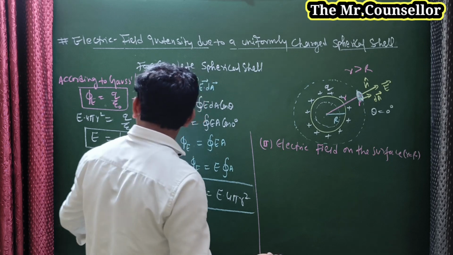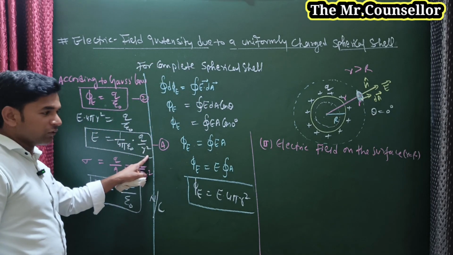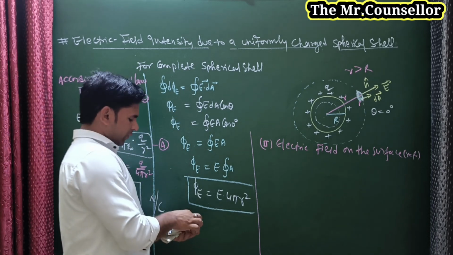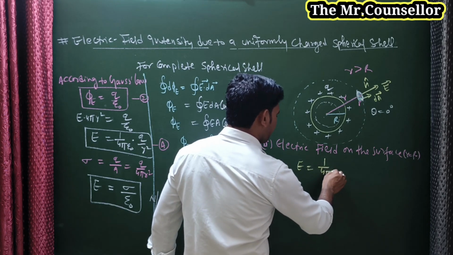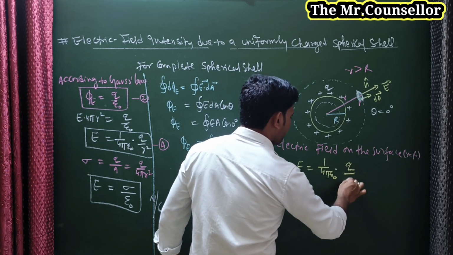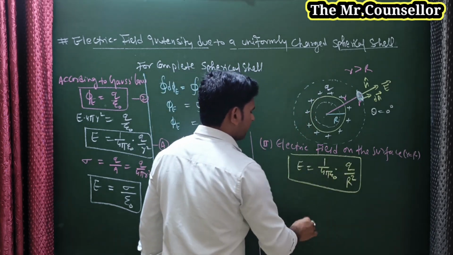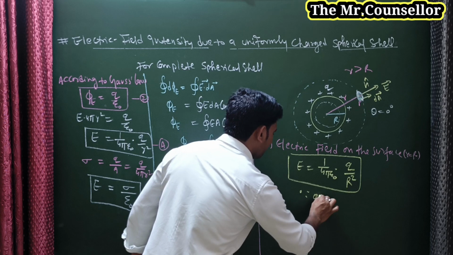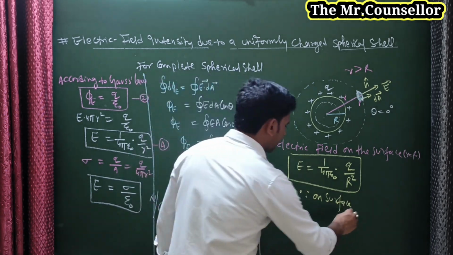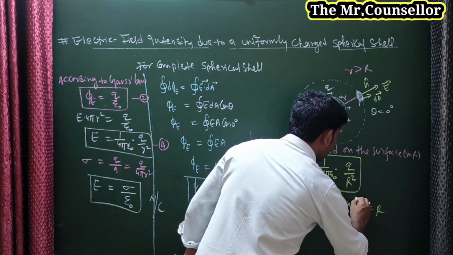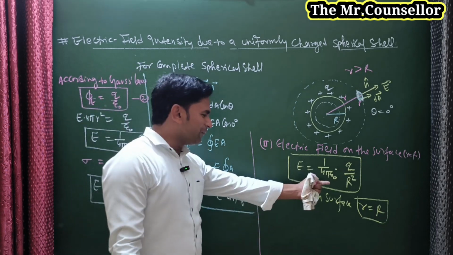Very simple. As you got this formula, E is equal to 1 upon 4 pi epsilon naught q upon small r square, finally you write E is equal to 1 upon 4 pi epsilon naught q upon r square. Why do you write this formula? Because on the surface, small r is equal to capital R. Any doubt? No doubt, very simple.